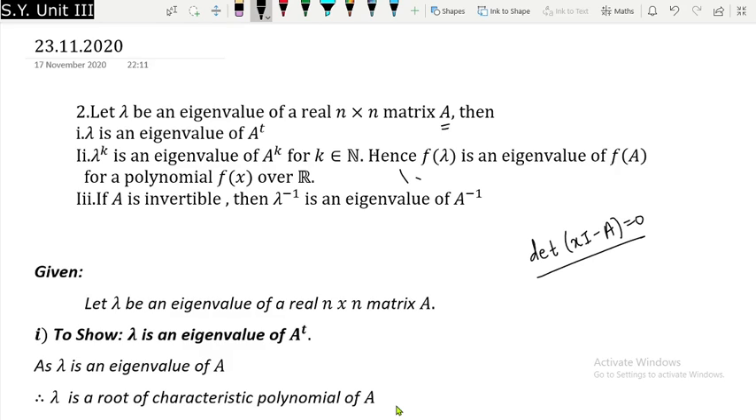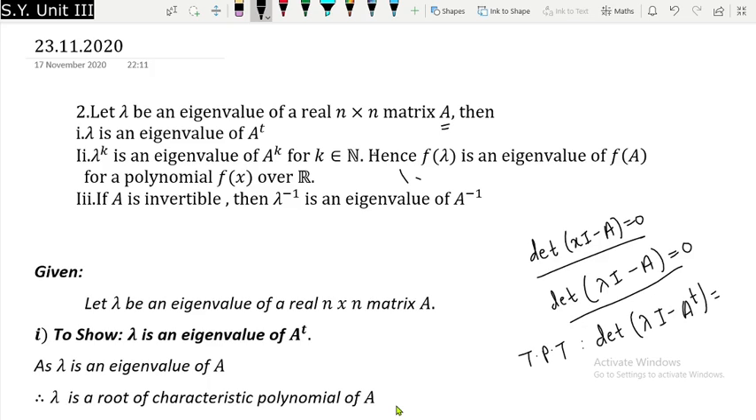Since lambda is going to satisfy this equation, what we are going to have, determinant of lambda I minus A will be equal to what, 0. This will happen since lambda is an eigenvalue of A. Now in order to prove lambda is an eigenvalue of A transpose, we are supposed to prove that this determinant of lambda I minus A transpose is equal to 0. So this we are supposed to prove.